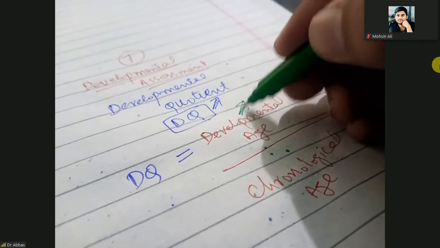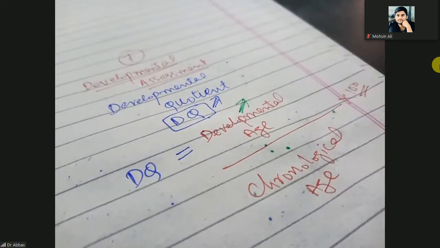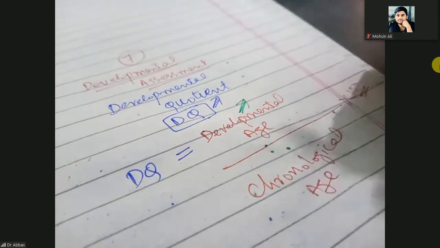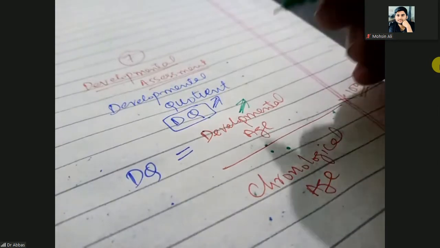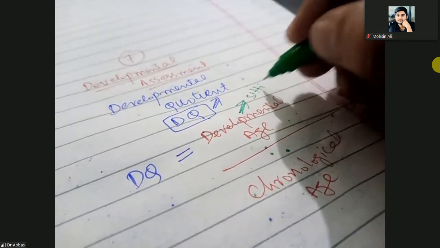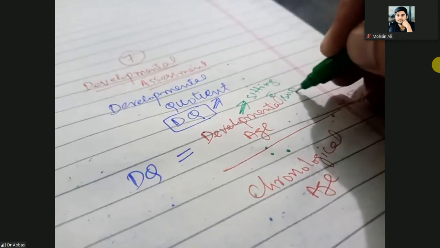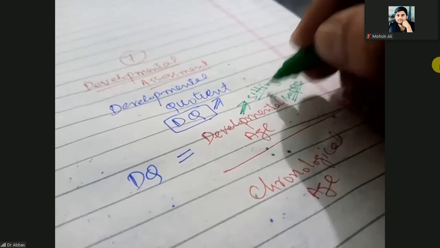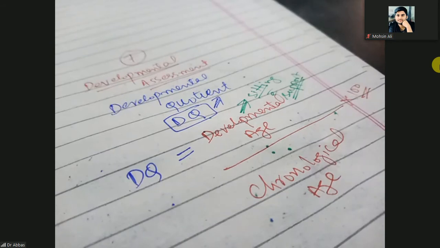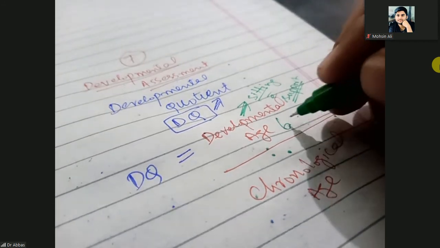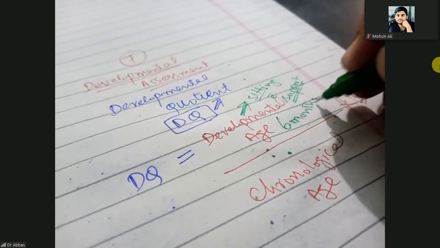It means at what age the baby achieves a milestone. For example, if the baby is sitting with support, that is a gross motor milestone. Sitting with support is normally achieved at the age of 6 months. So here the developmental age is 6 months.